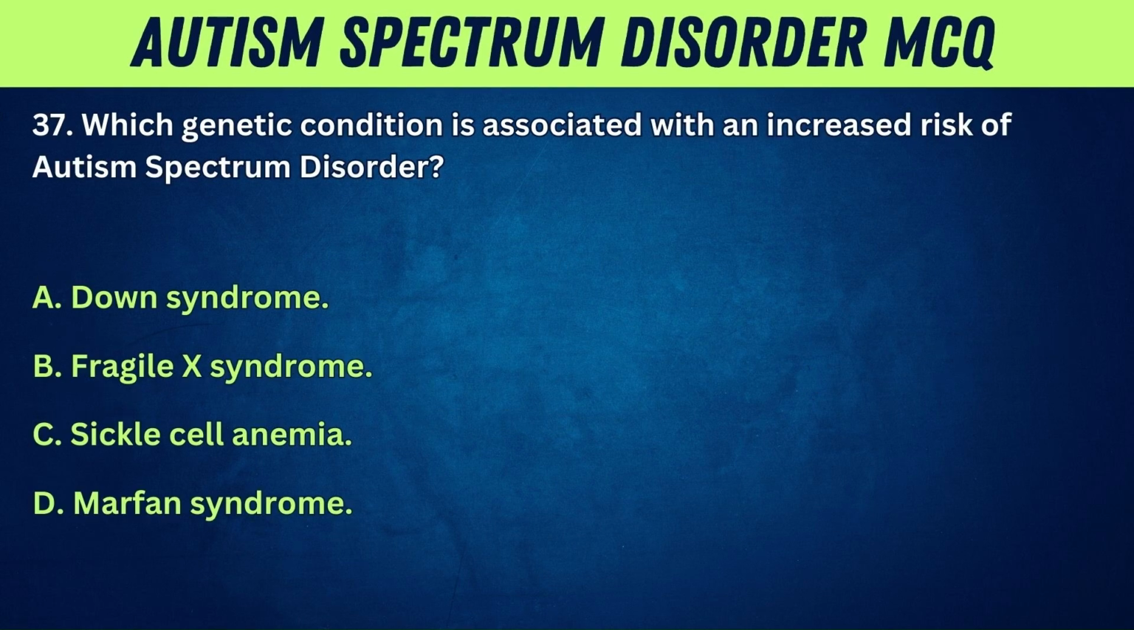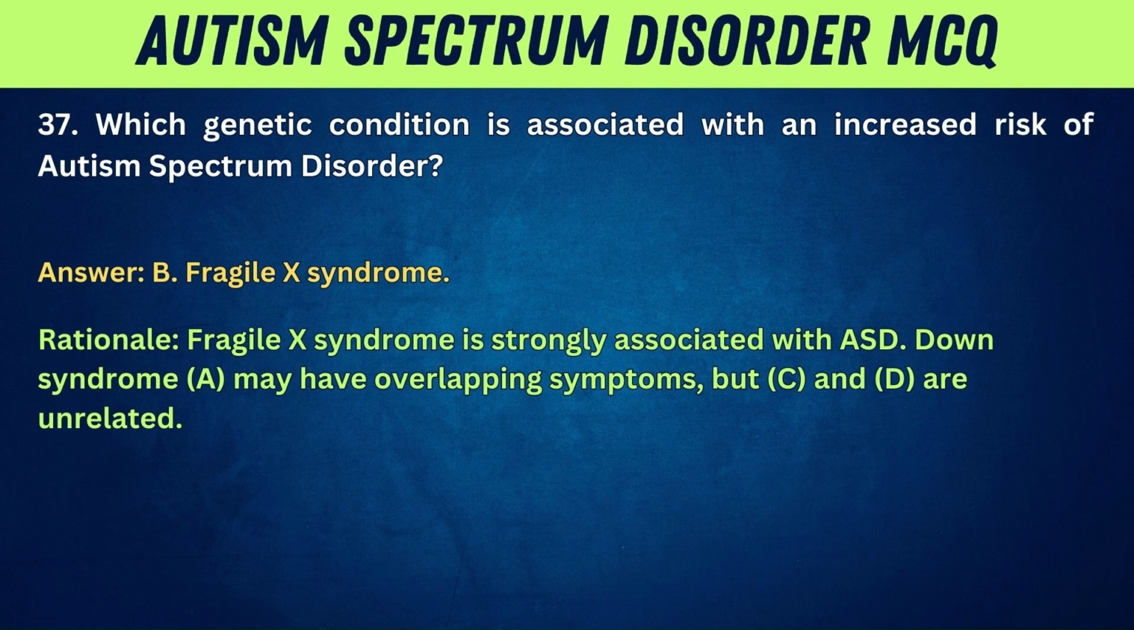Which genetic condition is associated with an increased risk of autism spectrum disorder? A, Down syndrome. B, Fragile X syndrome. C, sickle cell anemia. D, Marfan syndrome. Answer: B, Fragile X syndrome. Rationale: Fragile X syndrome is strongly associated with ASD. Down syndrome, A, may have overlapping symptoms, but C and D are unrelated.